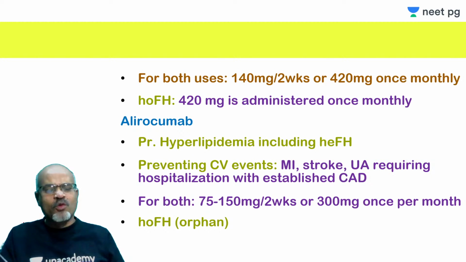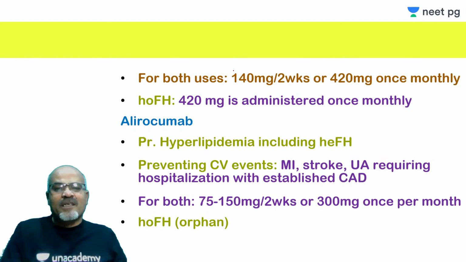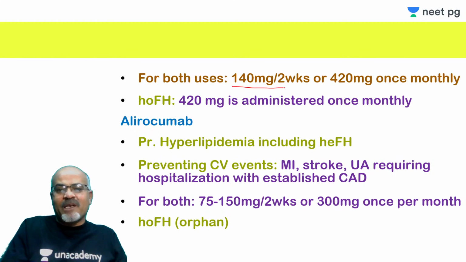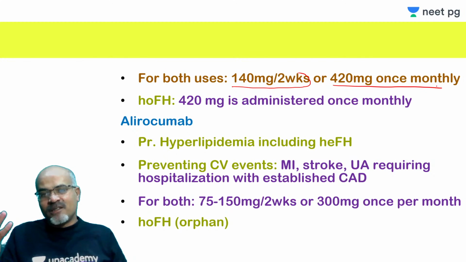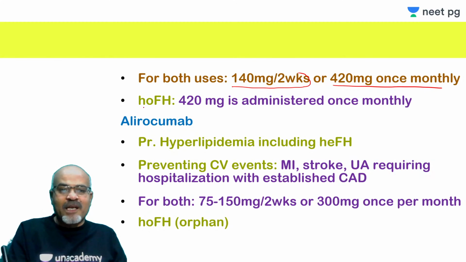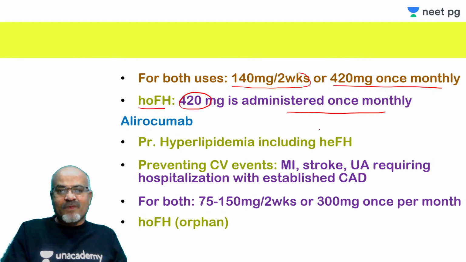For both those conditions, prevention of CV events and primary hyperlipidemia and all that, the dose is 140 milligram every 2 weeks subcutaneously, or you can give it once monthly. I told you that the frequency of dosing depends on the indication and the dose. And in homozygous familial hypercholesterolemia, you give 400 milligram, given only once monthly, right?